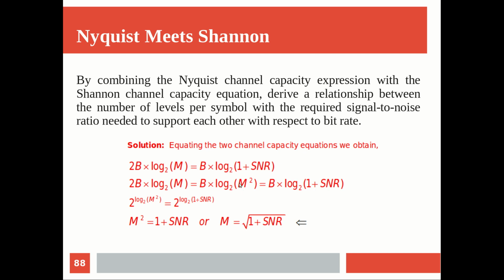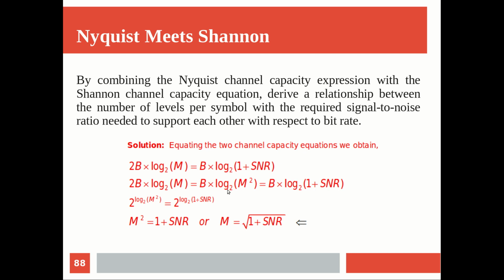So log M square is nothing but 2 log M. Either keep the 2 here or keep the 2 here, both have the same value. Now that is equal to B into log 1 plus SNR. Now this B gets cancelled on both sides of the equation, and after cancelling B, log M square to the base 2 is equal to log 1 plus SNR to the base 2.